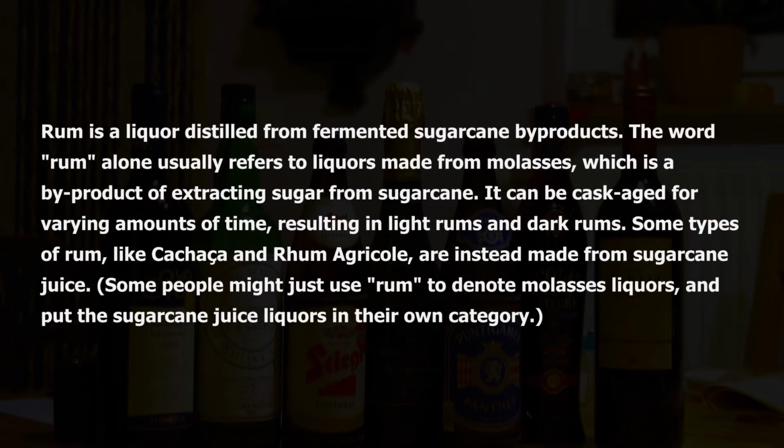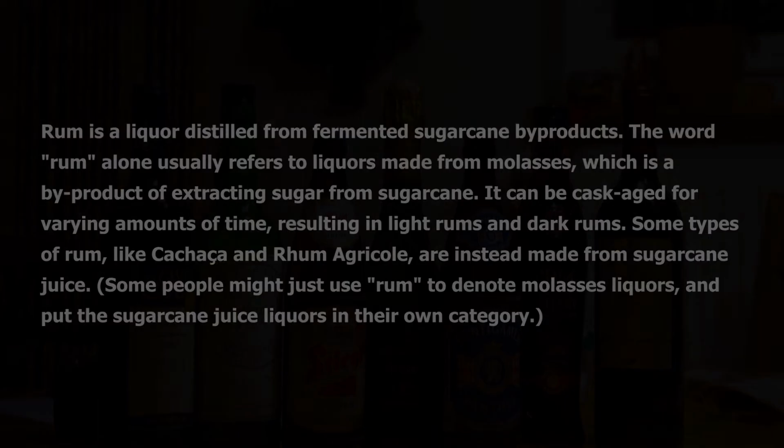Rum is a liquor distilled from fermented sugarcane byproducts. The word rum alone usually refers to liquors made from molasses, which is a byproduct of extracting sugar from sugarcane. It can be cask-aged for varying amounts of time, resulting in light rums and dark rums. Some types of rum, like cachaca and rum agricole, are instead made from sugarcane juice. Some people might just use rum to denote molasses liquors, and put the sugarcane juice liquors in their own category.